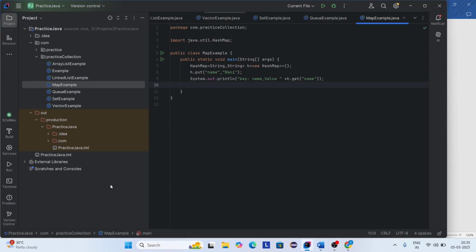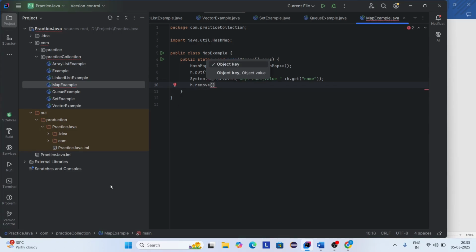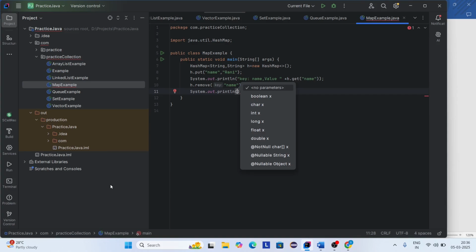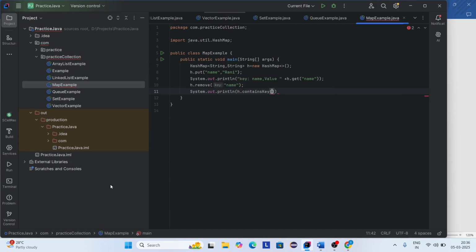Now I want to remove the key. Then I use the remove method. So I want to remove the key, that's why I'm giving the key name. And again I want to check if the key is present. If the key is present, it returns true, else false. So for that I'm using the containsKey method. So sysout dot println. So here h dot I'm using the containsKey method. Here you can see it is available here. Here I'm giving a key name. So name. Let's run this code.